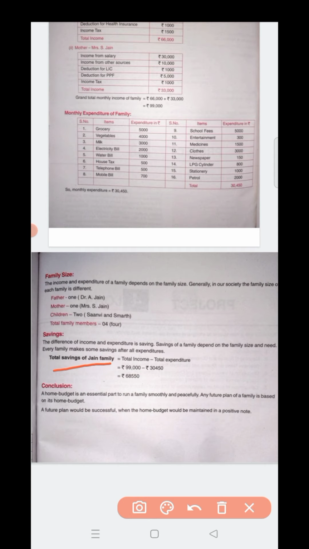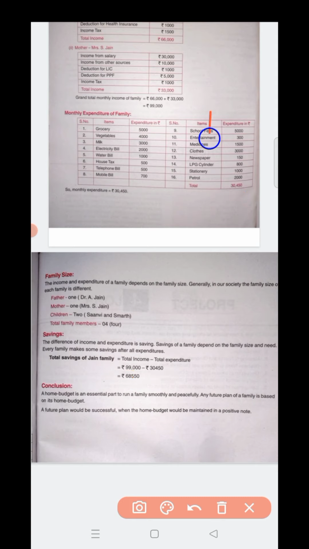That way you have to write total income. Now this total income comes from here, that is the addition of father and mother. That income you write here, and then total income you write here. The expenditure that just came here, you write that expenditure, and then subtract it, and the remaining number you have to write here. So this is the total savings, and then you have to write the conclusion.